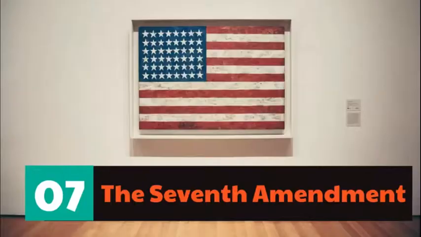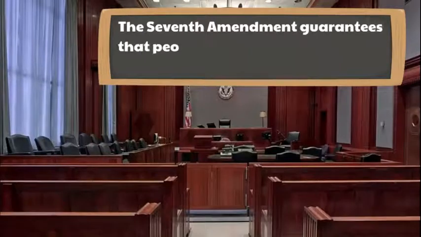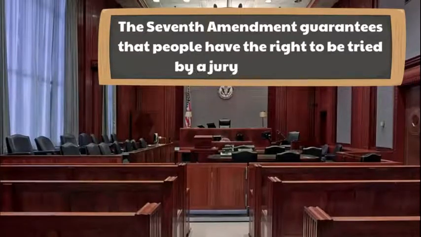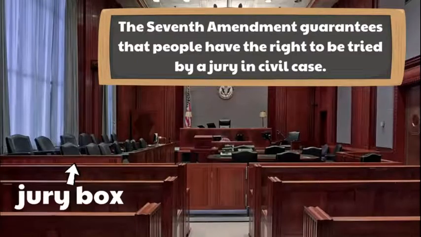It's time for the Seventh Amendment. The Seventh Amendment guarantees that people have the right to be tried by a jury in civil cases. A jury is a group of regular citizens that decide a case instead of a judge. In this picture of a courtroom, where do you think the jury sit? Yeah, the jury would sit right here in a place in the courtroom called the jury box.